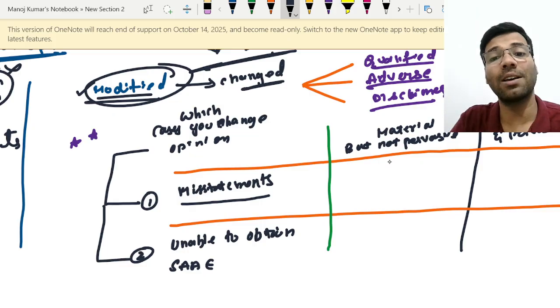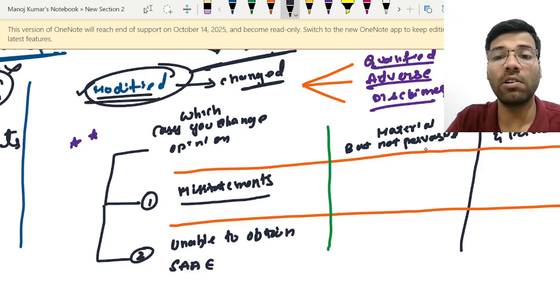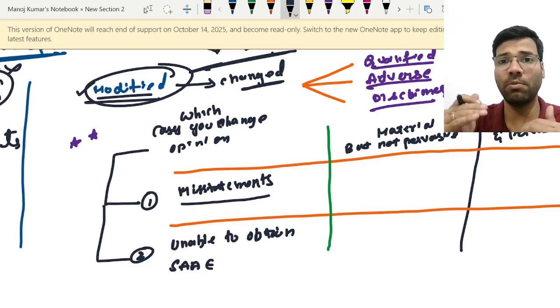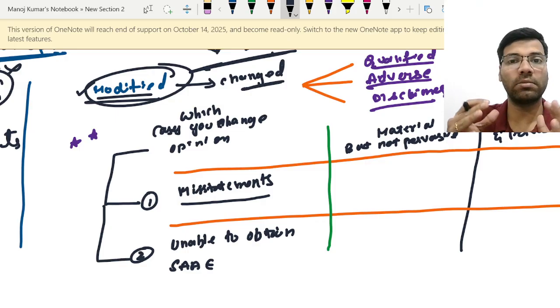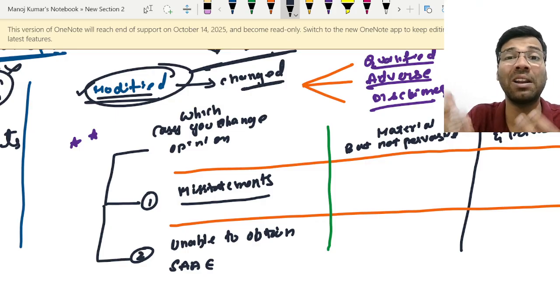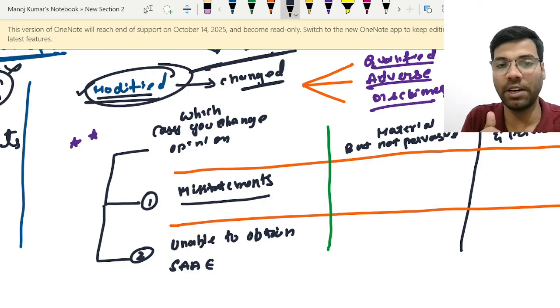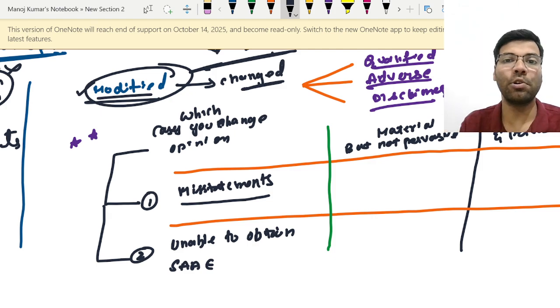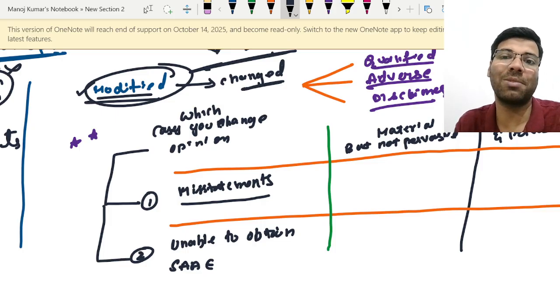And those misstatements are material but not pervasive. Now what is meant by the word pervasive? Pervasive means something big, or affecting multiple accounts, right? If multiple accounts are affected, then don't you think a higher or bigger amount will be misstated here? So the word pervasive denotes something which is big. Okay, so the first case is there are material misstatements.